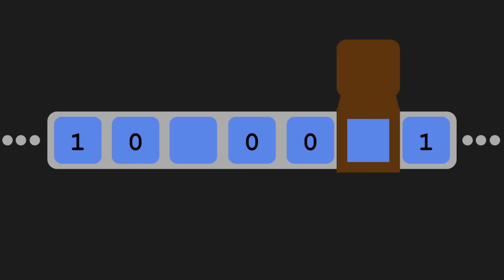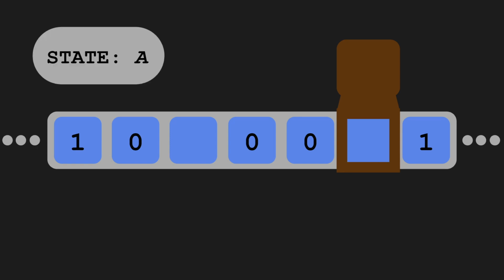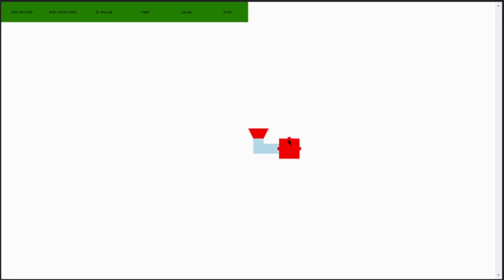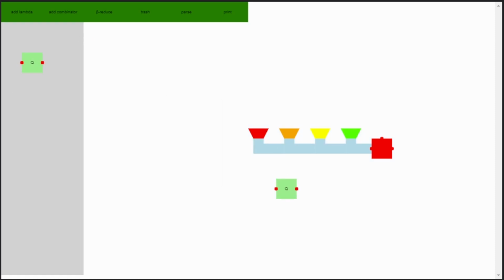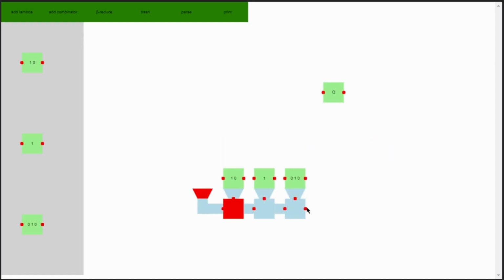Okay, so we have a tape and a way to move the head around the tape, but there's one more component of a machine's state that we haven't included yet, the state register. Together, the state of the register and the state of the tape are referred to as the machine's configuration. Encoding the register is actually pretty simple, because it's just another symbol. We can use the Scott encoding again, but with a different alphabet, where the number of inputs is the number of possible states. Combining it with the tape is pretty simple too.